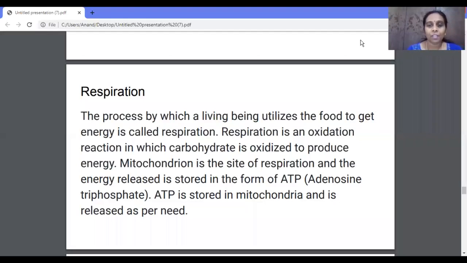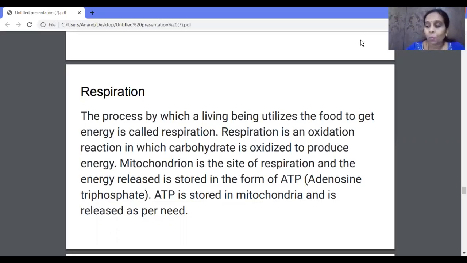Hi everyone. In the last class, we discussed nutrition in organisms. We learned how complex food is broken down into a simpler form in our digestive system, and the villi present in the small intestine absorb the digested food. They are also richly supplied with blood vessels, which take the absorbed food to each and every cell of the body.